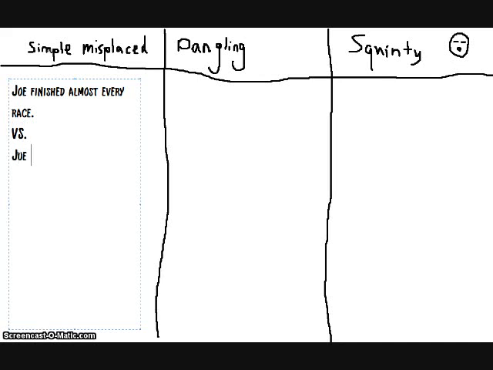The difference between these is Joe finished almost every race is saying that he finished a lot of races, but he didn't finish all of them, versus Joe almost completed every race that he was in.